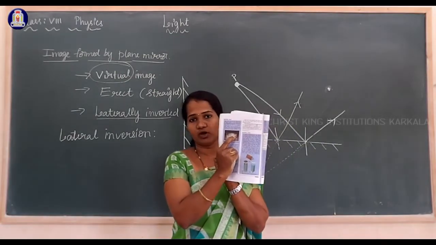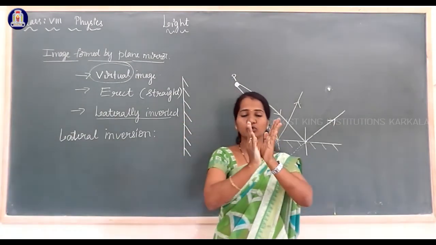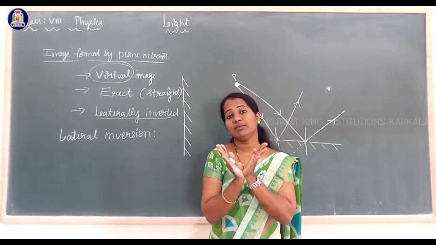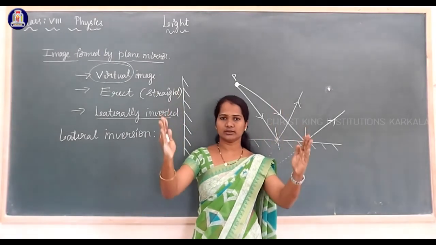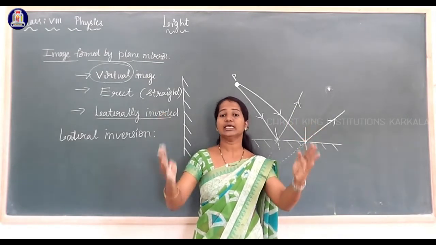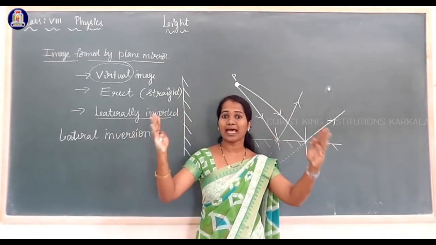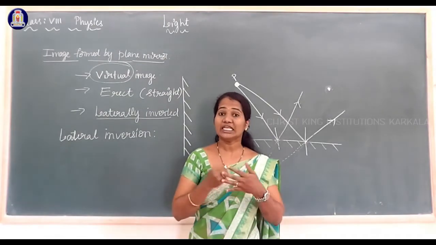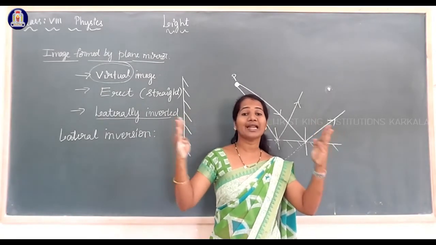Many images are formed. If you increase the angle between two plane mirrors, many images can be formed. Now, if you keep one mirror here and another mirror here, such that the two mirrors are parallel to each other, we get an infinite number of images. Infinite images are formed when two mirrors are parallel to each other.